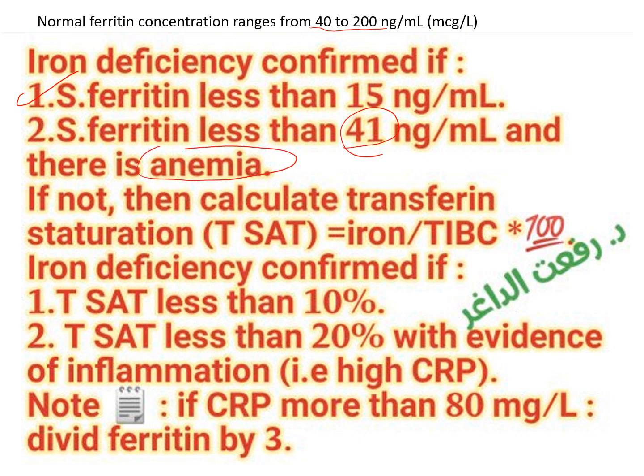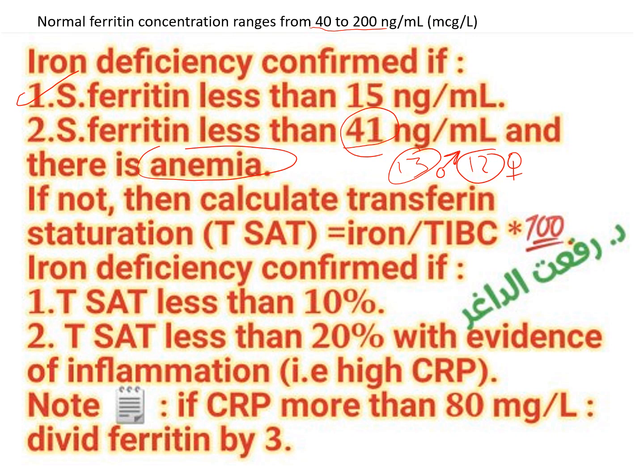Anemia, as I told you, is hemoglobin less than 13 in male or less than 12 in female. This is the definition of anemia. Okay. If we find anemia and serum ferritin less than 41, this is confirmed iron deficiency.